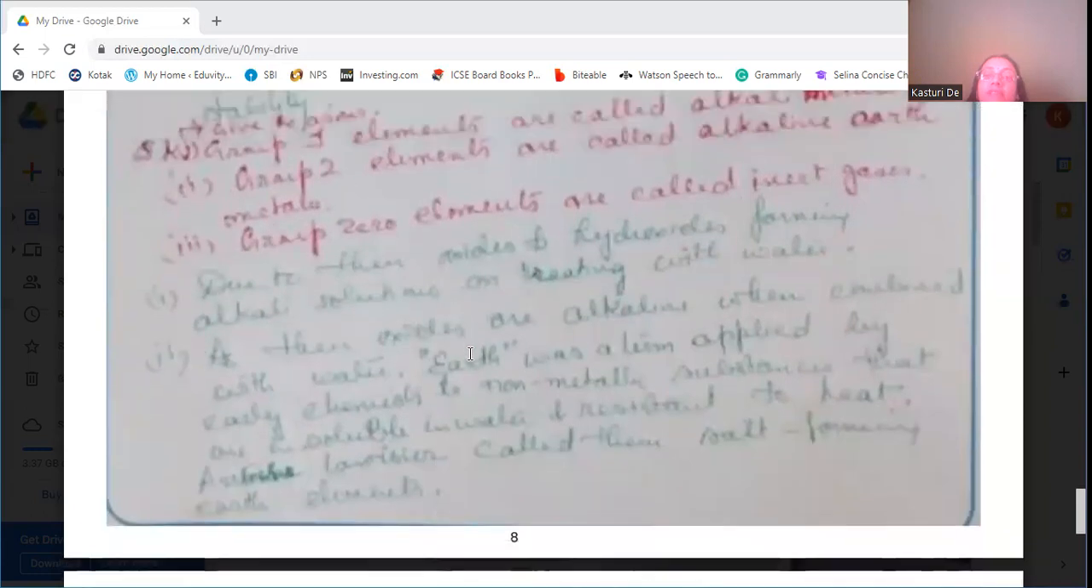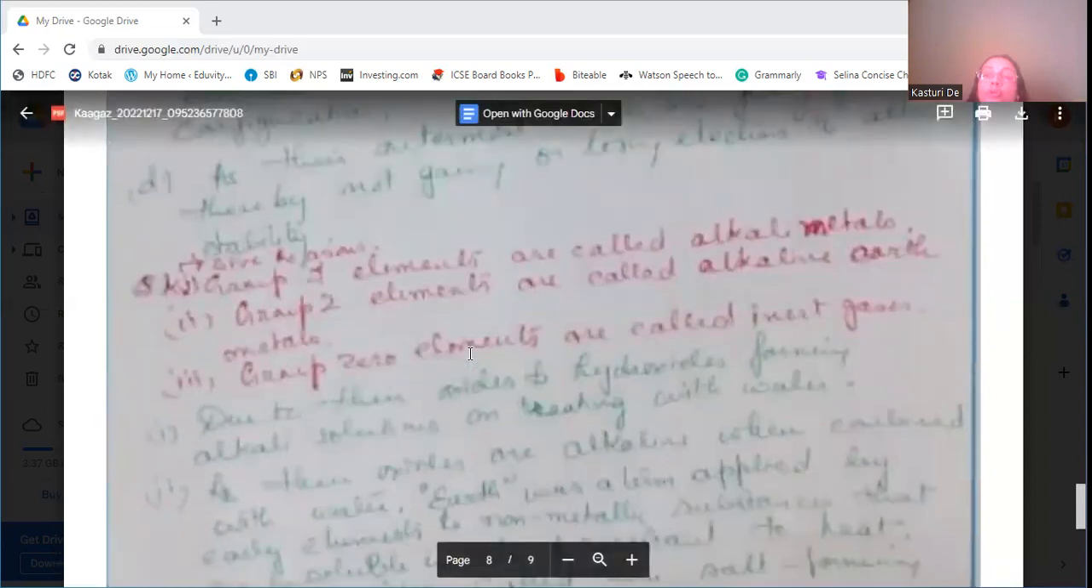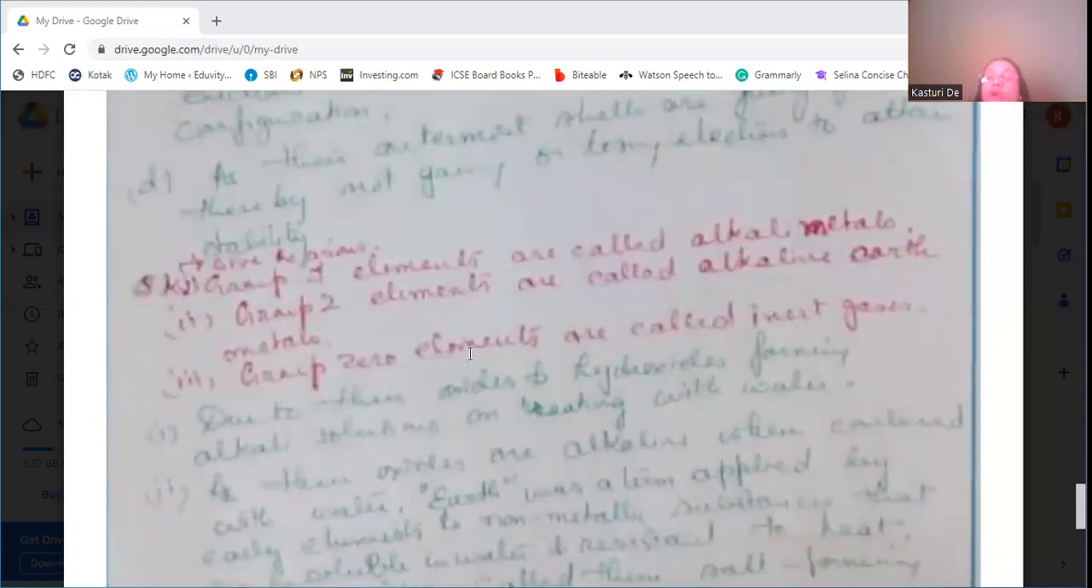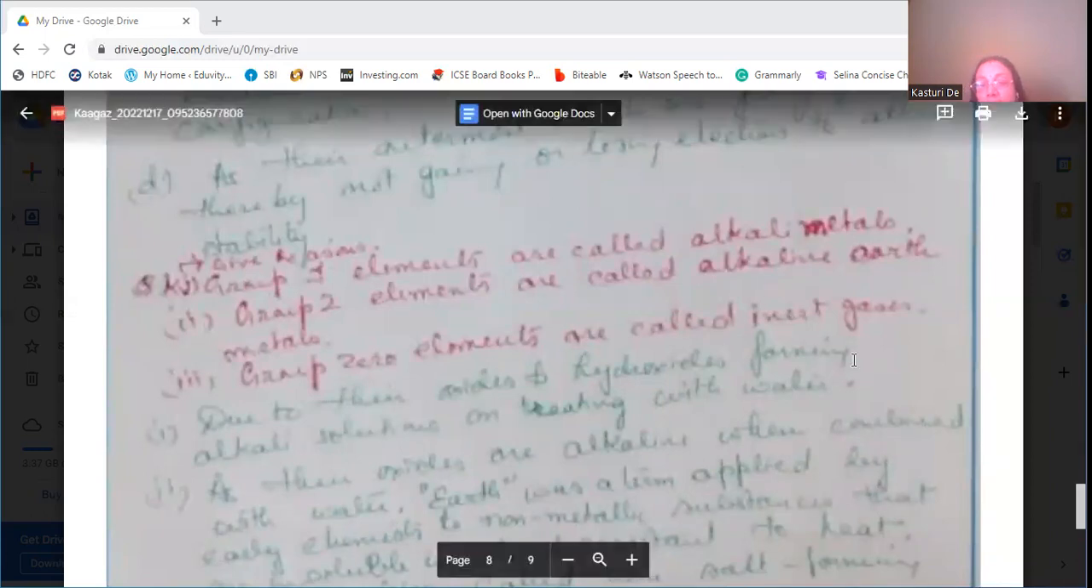Now give reasons. Group 1 elements are called alkali metals. Why? Group 1 elements, we know they are very highly reactive. So generally when they come in contact with oxygen or with air or moisture, they will form their oxides and hydroxides. And when these hydroxides and oxides are dissolved in water, they form strong alkalis. That's why they are known as alkali metals.